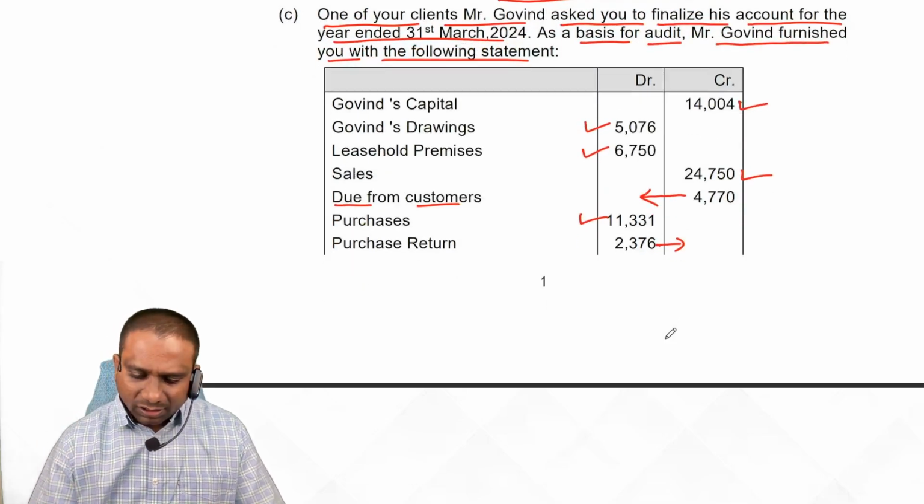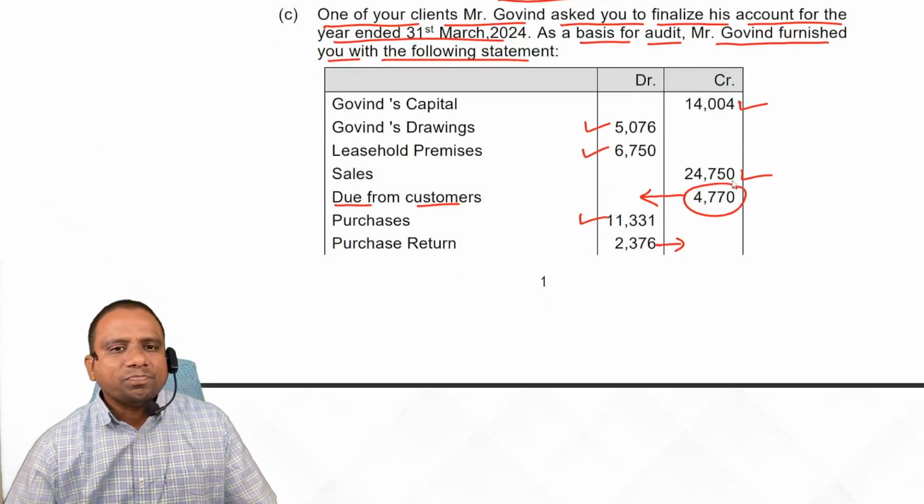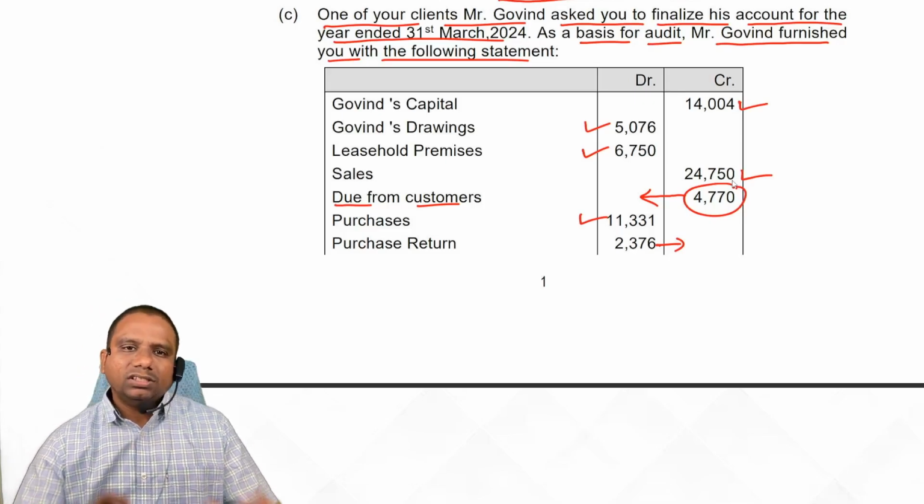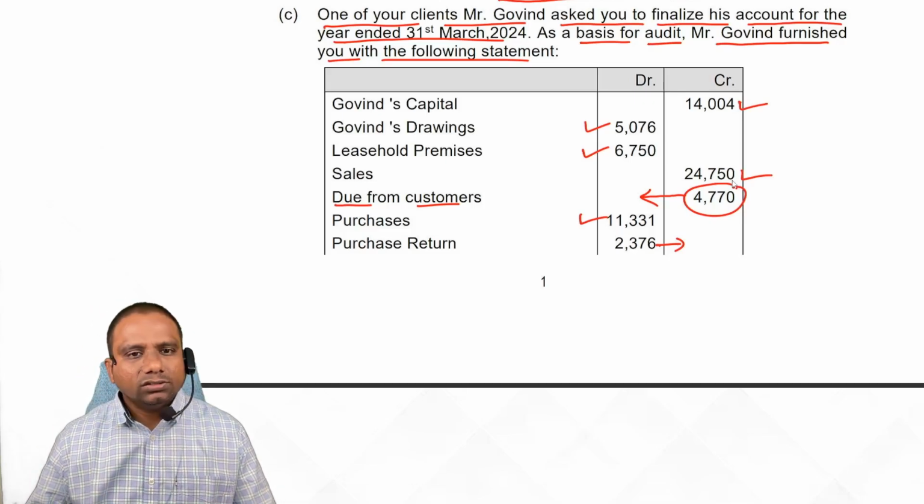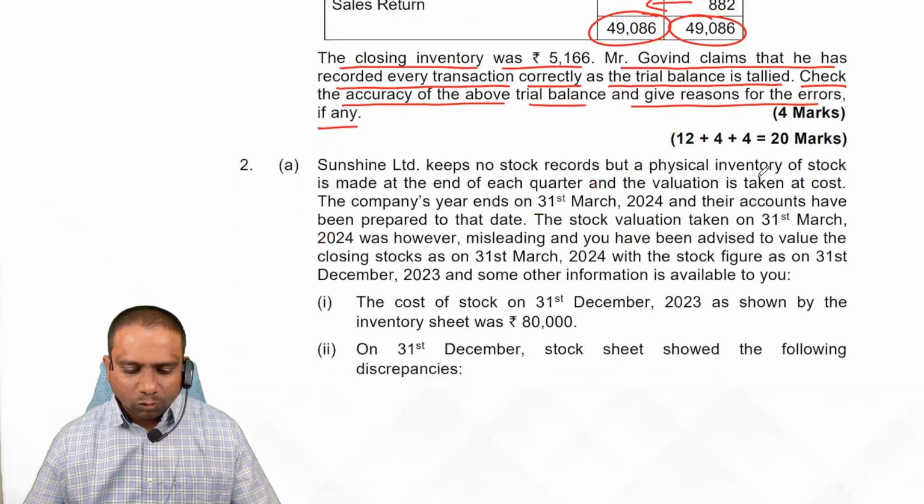I will tell you one reason. Due from customer is an asset, generally it shows debit balance. That's the reason we have to write. So for all these things, write down the reasons. Here, this is a simple question.